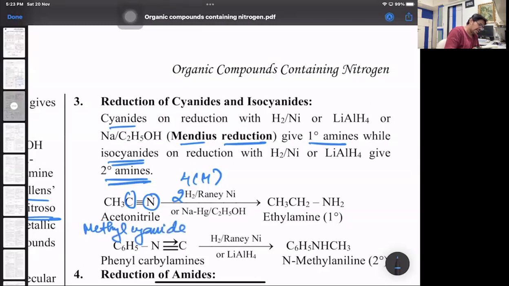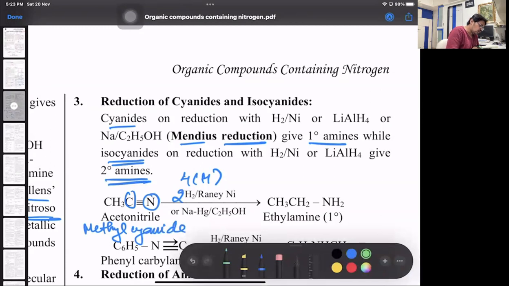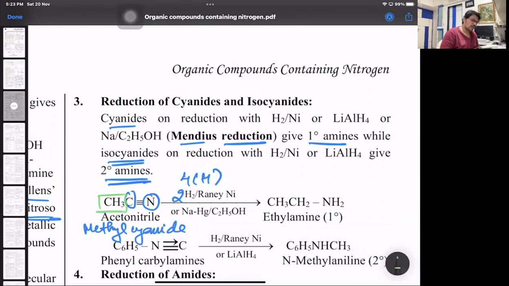So in methyl cyanide, the alkyl group was only methyl. It became ethylamine. 1 carbon increase. You didn't add any new carbon atom, but it was the C of the cyanide that got converted into an alkyl group. And in the same way, isocyanides, which are also called carbylamines, like phenylcarbylamine, on reduction, again 4 nascent hydrogen, 1 will go to nitrogen, 3 will go to the carbon of the isocyanide.